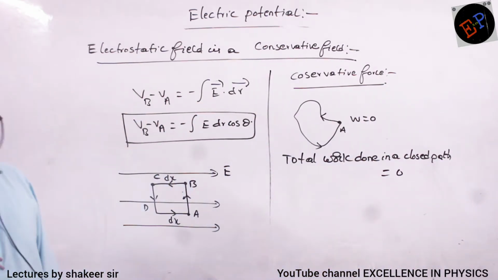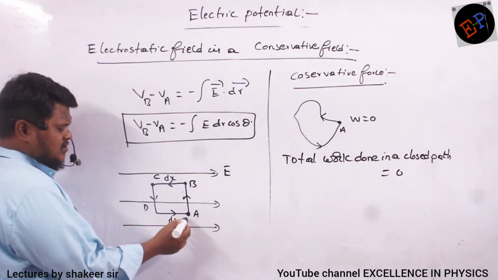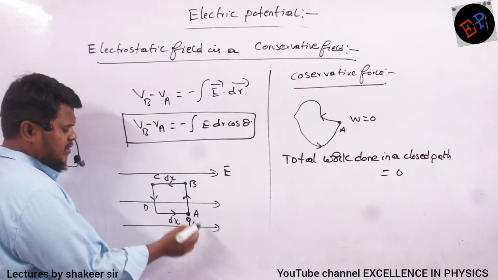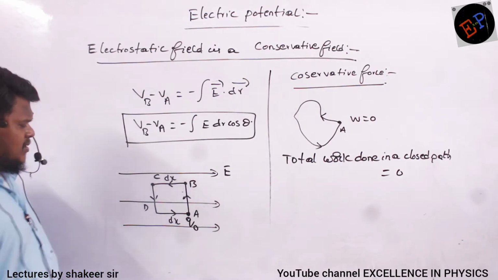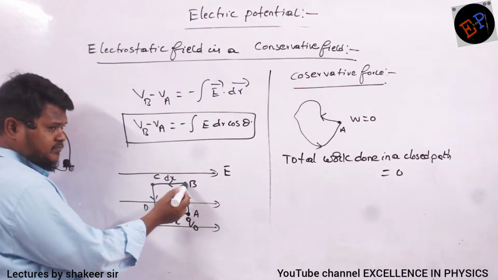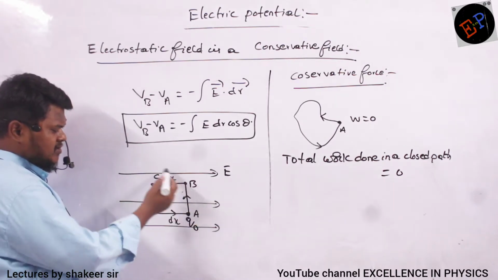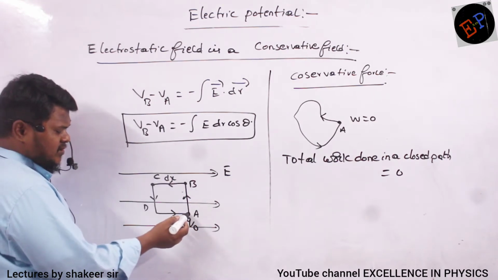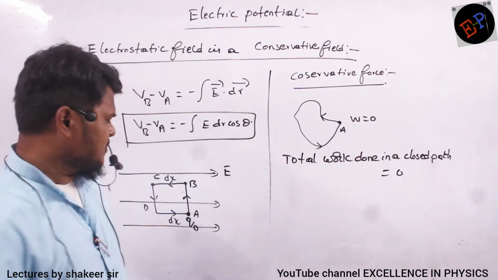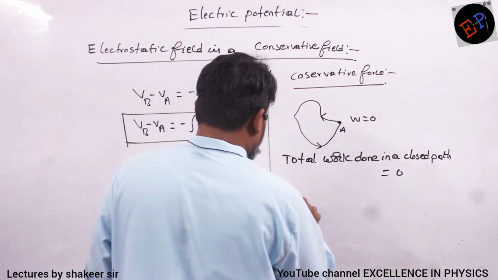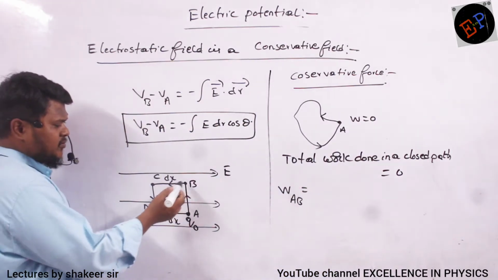Okay. So let us see how we can prove that. You can consider there is a test charge present at point A. From point A, I am moving to B, then B to C, C to D, and again from D to A. It means I have completed one circular path. I started at a point and reached the same position. Now see, what is the amount of work done to travel from A to B?